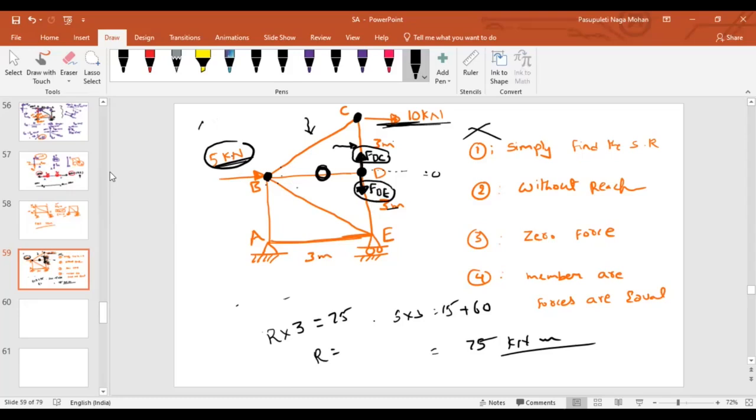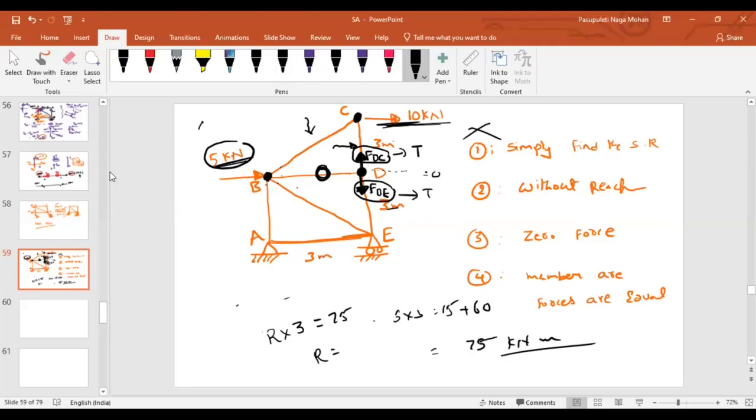So, if two collinear members are acting at any joint, then along the two collinear members the magnitude of the force will be the same and they will also be in the same direction. That means if FDC is under tension, FDE must also be under tension. Clear about these points?